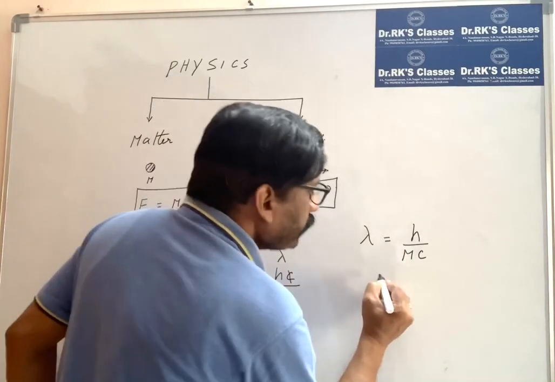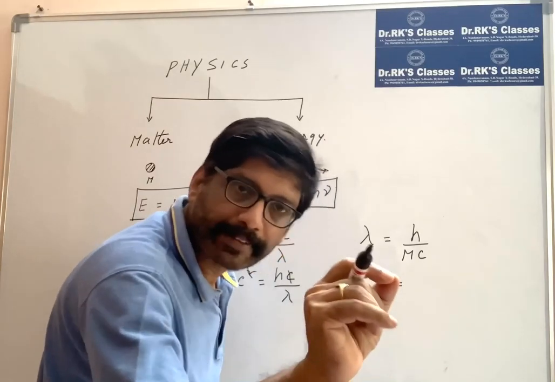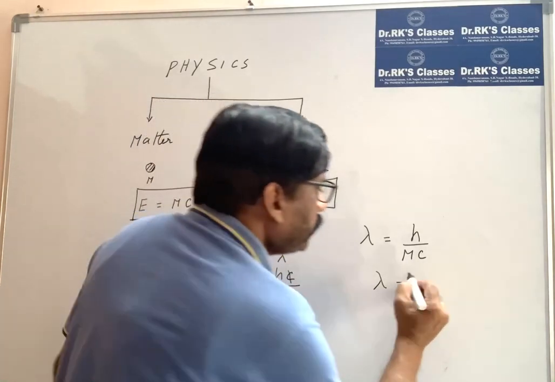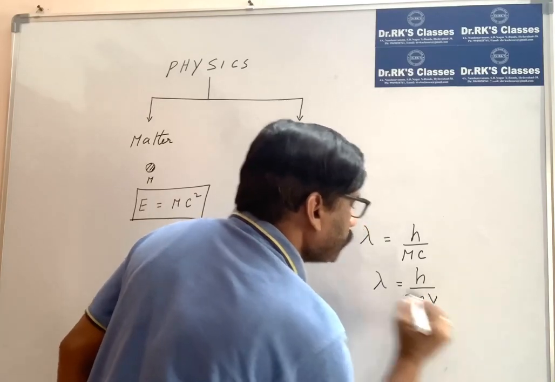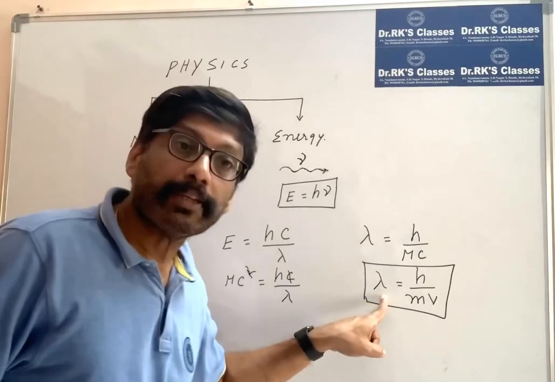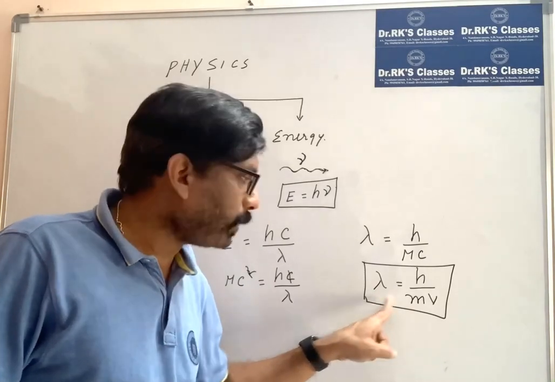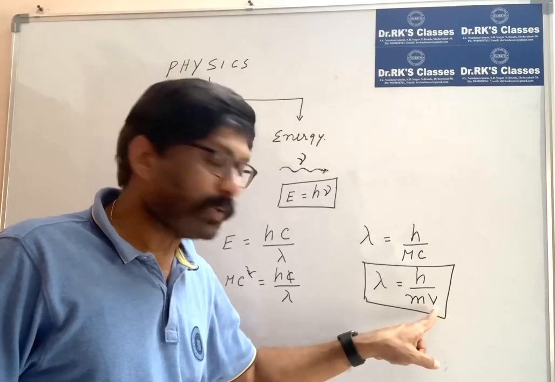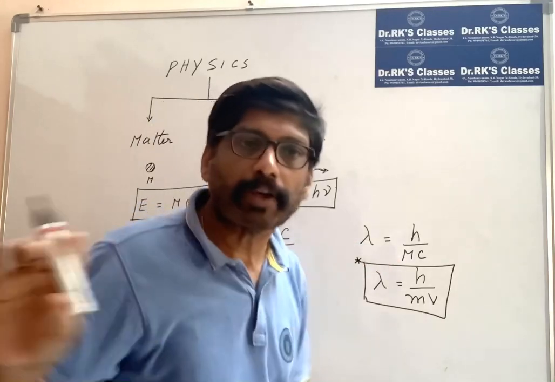So whenever a particle of mass m is moving with velocity v, its wavelength you can write simply as h by mv. This is the de Broglie wavelength of a moving particle of mass m moving with velocity v. This is the basic equation of de Broglie's hypothesis.